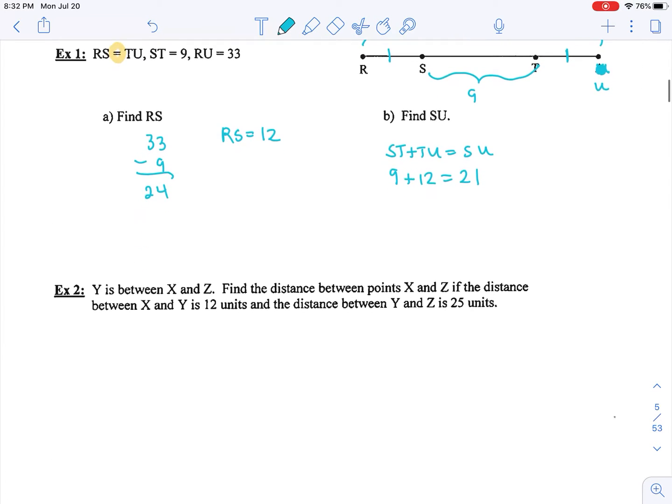For example 2, you're given no picture. So in this one, we're given that Y is between X and Z. So let's draw a segment. Y is between X and Z. Find the distance between X and Z if the distance between X and Y is 12 and the distance between Y and Z is 25. So on our problem, we're asked to find XZ. So we can see that XZ is the sum of XY plus YZ, and that would give us the entire length of XZ.